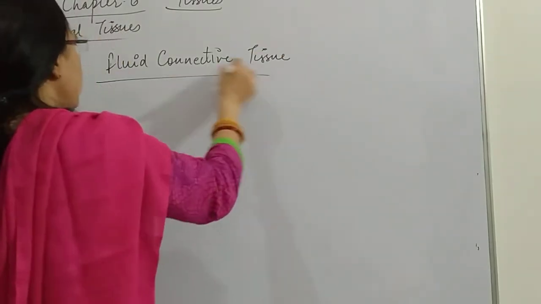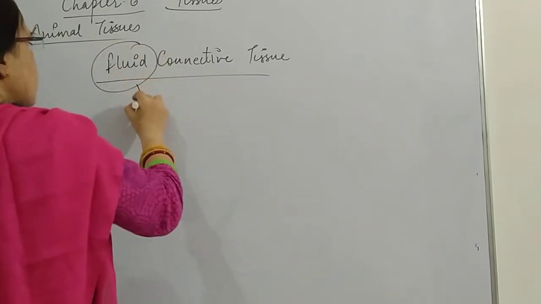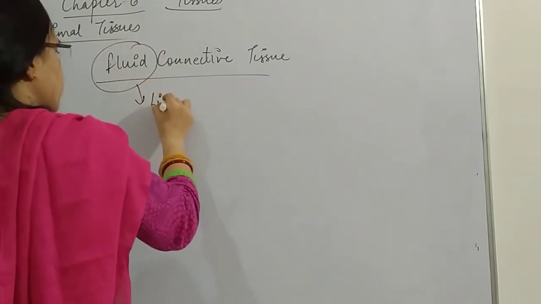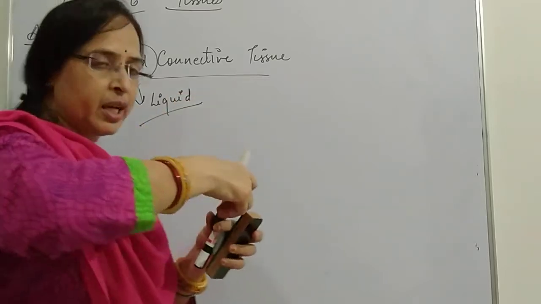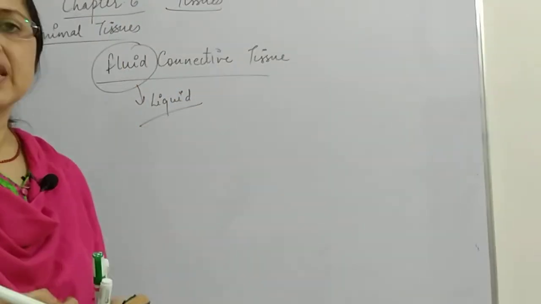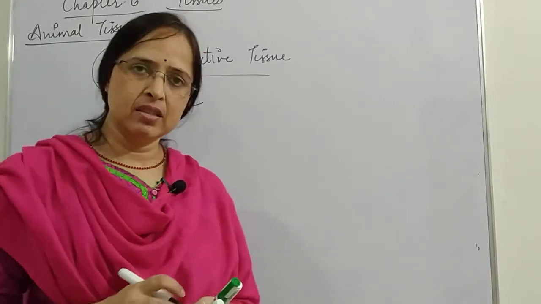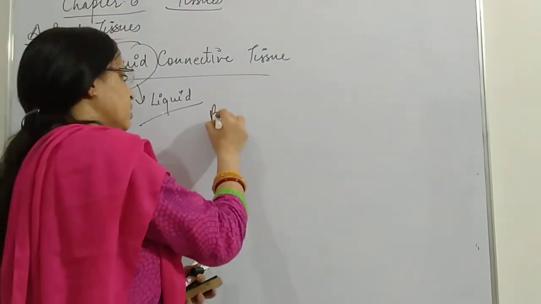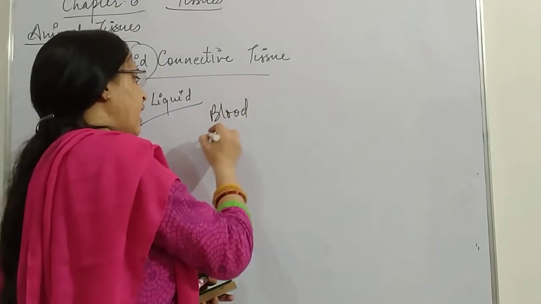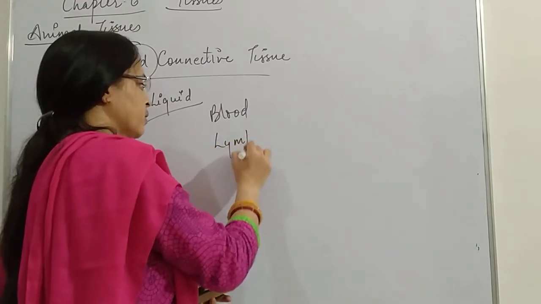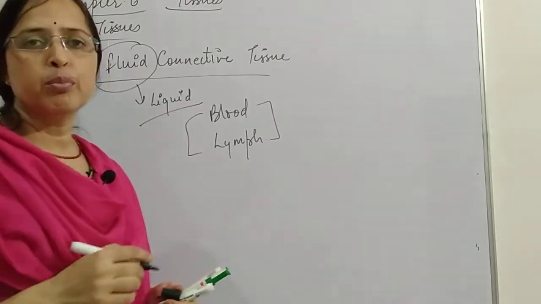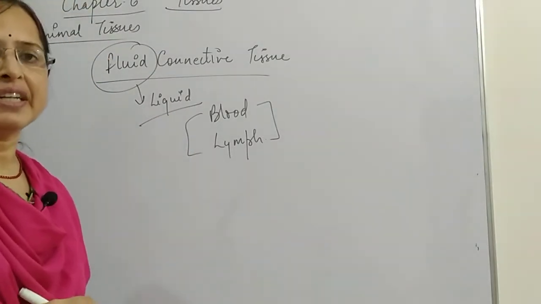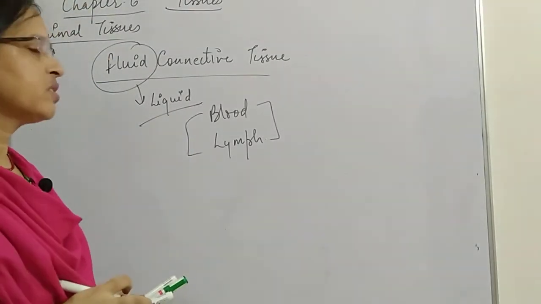Now the word fluid itself means liquid. So the liquid connective tissue present in our body is blood and lymph. These two form the components of fluid connective tissue. Now we'll discuss one by one.